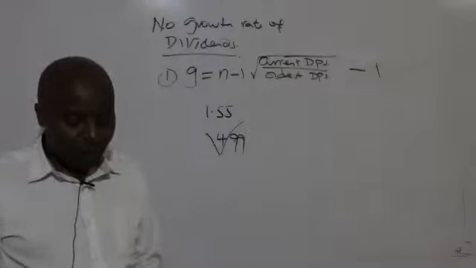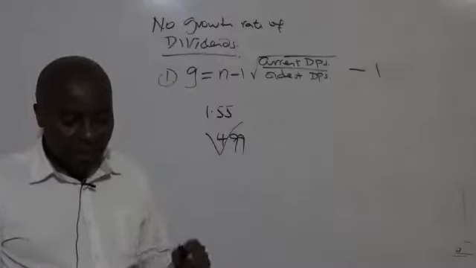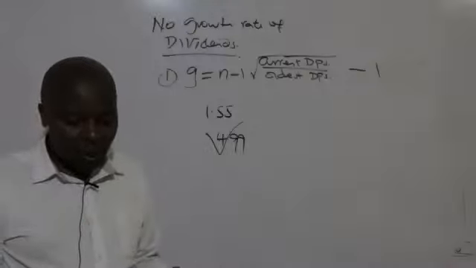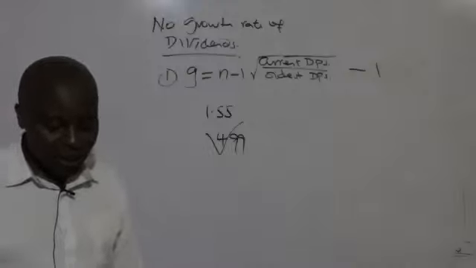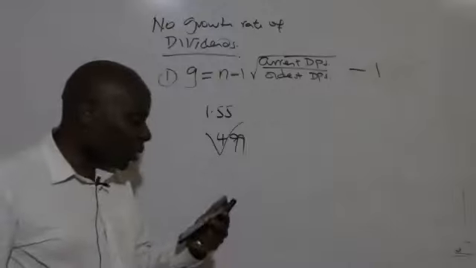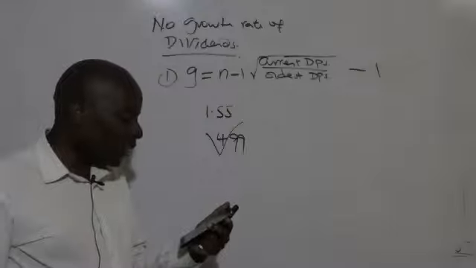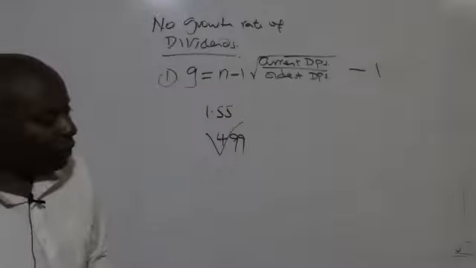Example 4: Y Limited has paid out the following total dividends in past years. You can see 2006 all the way to 2010. I can see my total dividends there. They are growing. So what do they want me to do? They want me to estimate the average rate of growth in dividends per annum.